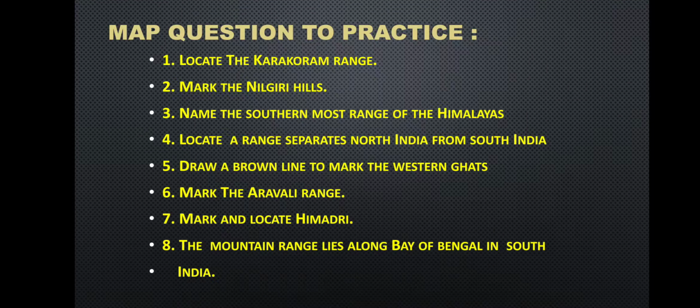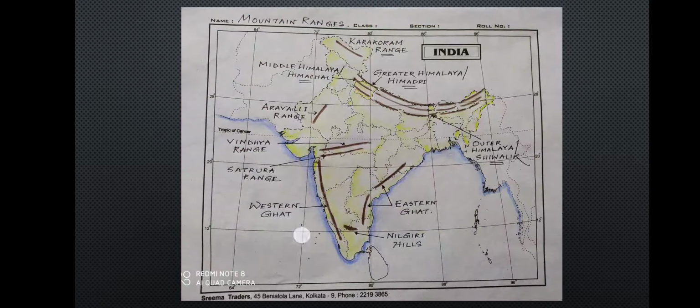Next one, you can see, locate a range that separates North India from South India. Two ranges are there, the Vindhya range and the Satpura range. Any of the ranges you can locate. So this part is the northern Indian part, this part is the southern Indian part. So this range separates North India from South India. Either you can mark Vindhya or Satpura, both are correct. Okay.